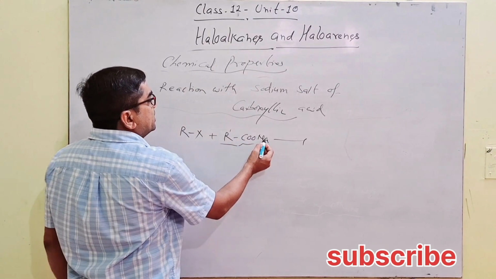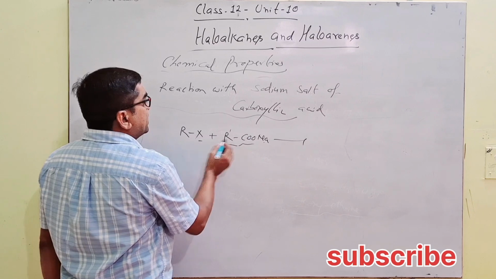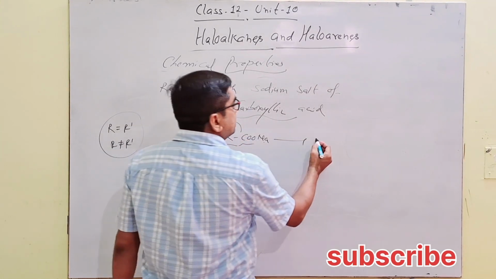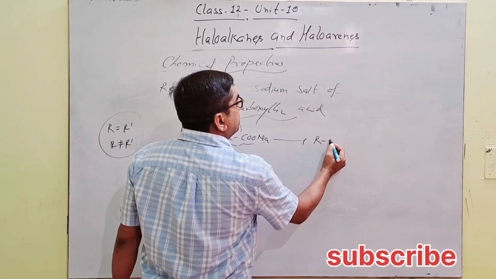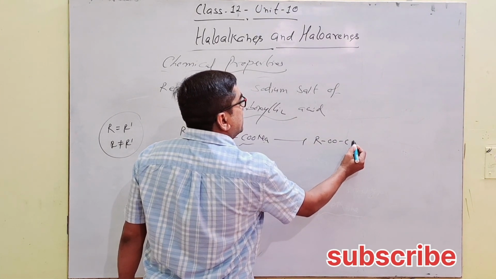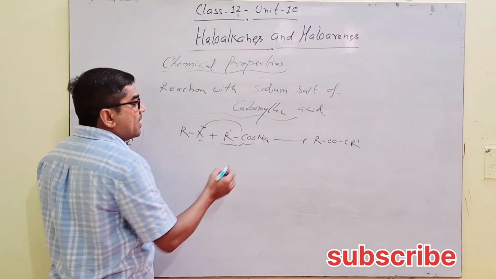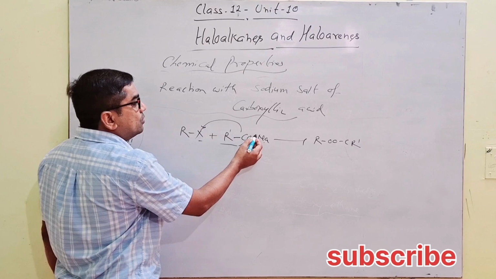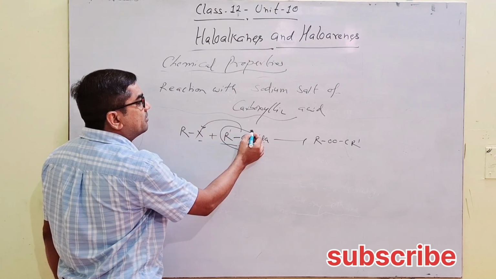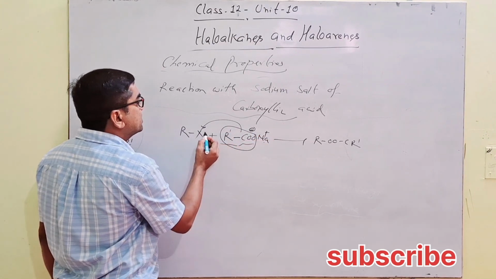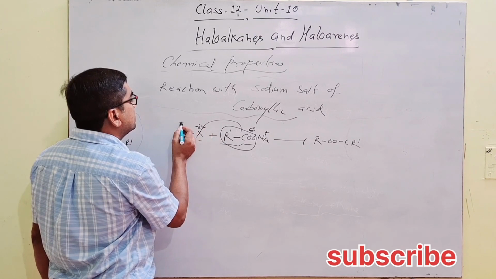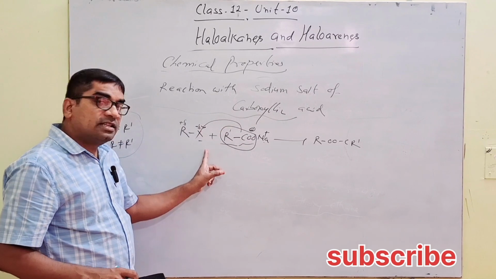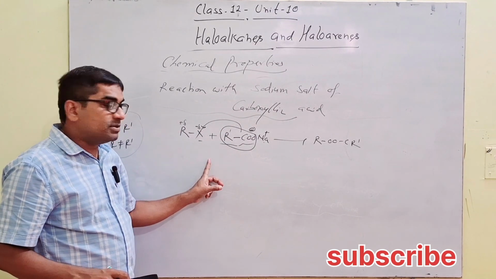Now here this Na reacts with X because RCOO minus displaces this X minus, and formation of RCOOR dash. Remember, this alkyl carbon bond will not get broken. This whole unit comes in the form of this is minus, this is plus. So this nucleophile displaces another nucleophile, nucleophilic substitution.